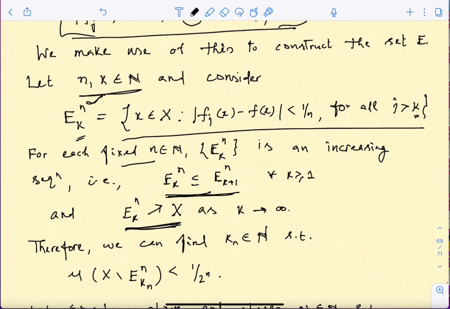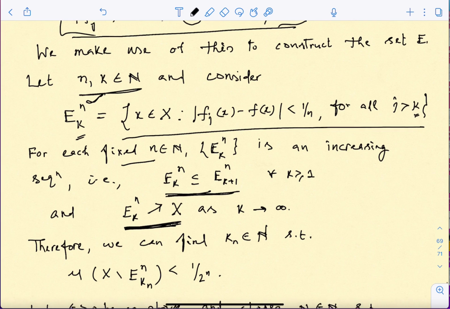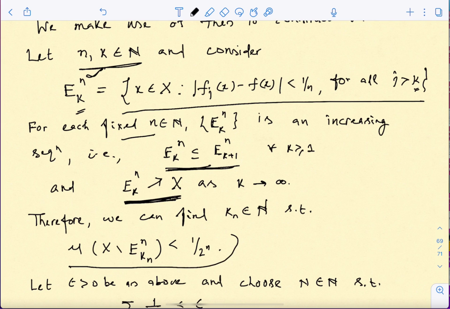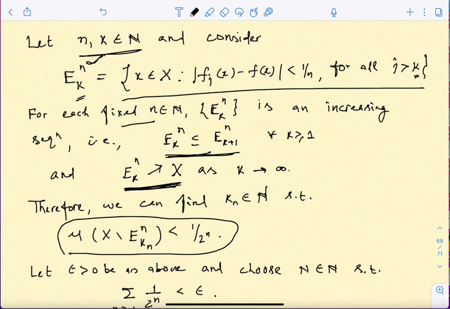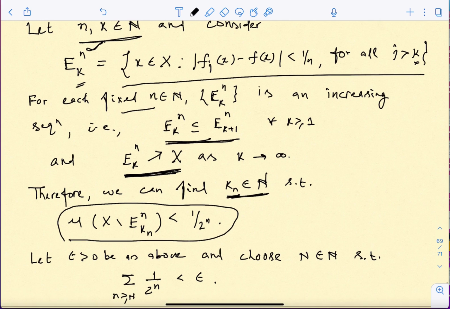Okay, so then if we know that measure of x is finite, and E_k is a sequence which converges to x in the increasing manner, then I will be able to approximate the measure of x by these E_k^n, by taking this k very large. So that means if I look at the difference of x minus E_n and then k, so this k will be chosen. So here we are saying that we can choose, because n is fixed, so we choose this k and put a suffix n, because this will depend on n. So we choose k large enough such that this measure is small, correct?